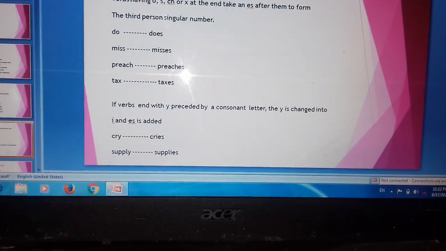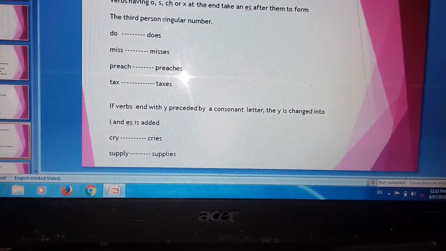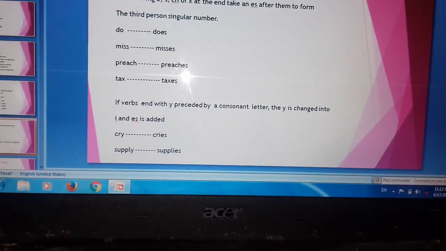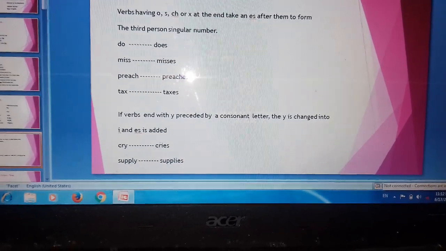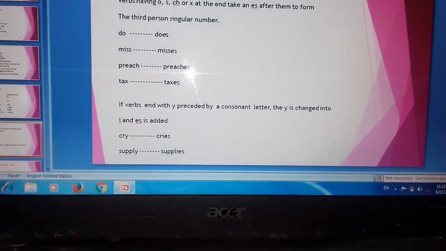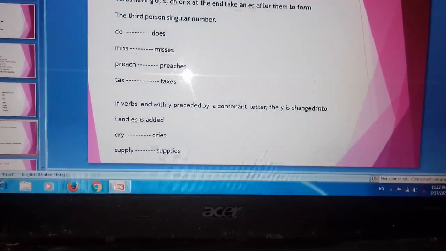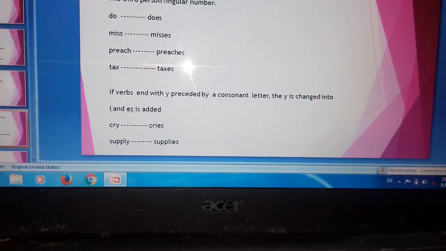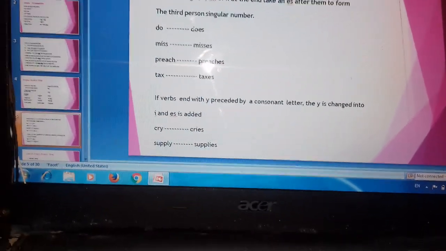The next word, supply. Again the word is ending with y, right? So what will you do? Tell me. Y will be removed, i will be added, and es will be added.